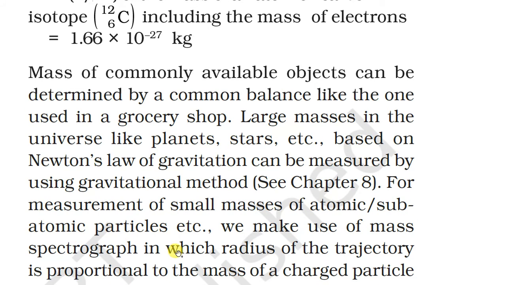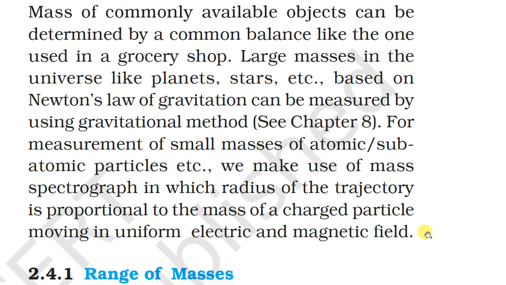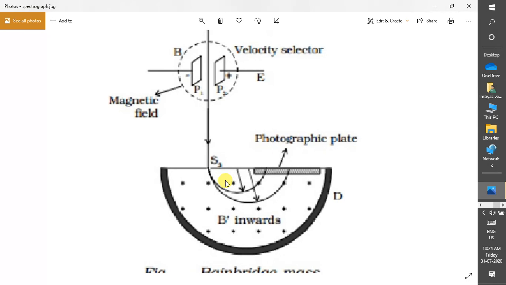In the mass spectrograph, the radius of the trajectory is proportional to the mass of the charged particle moving in uniform electric and magnetic fields. So this is the Dempster mass spectrograph. Here we apply a magnetic field and also an electric field.